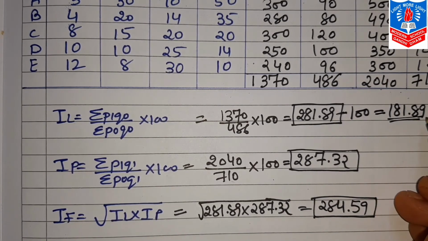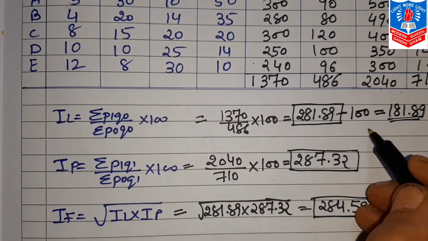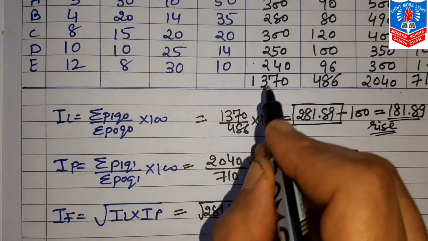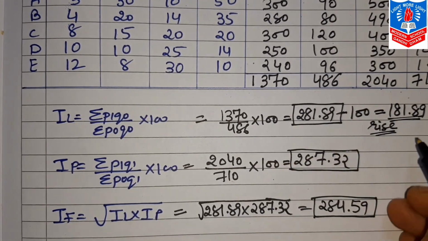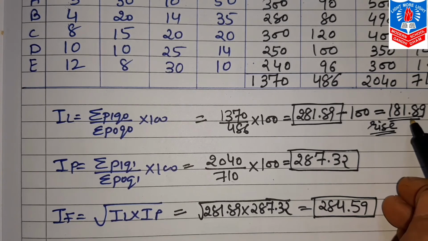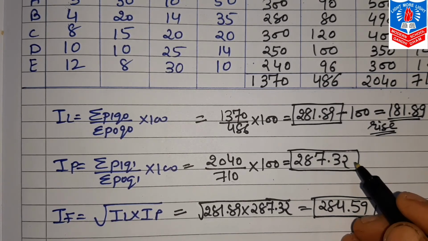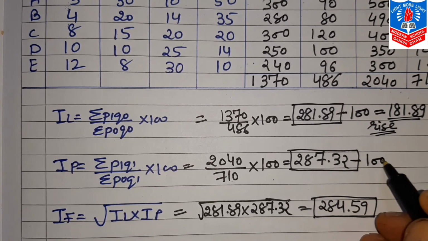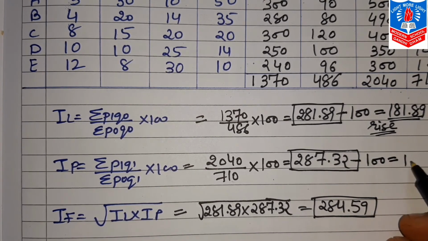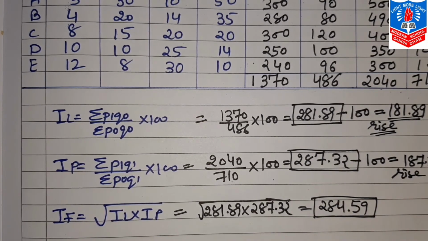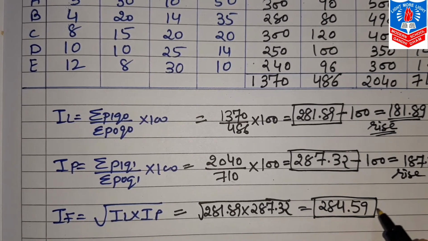So there is a rise of 118.89% in the prices of current year in comparison to base year. It is compulsory to write this in each and every answer of index number. Same, from this also we subtract 100, so that comes 187.32%. Again, there is a rise in the price of current year in comparison to base year, for Paasche's index number.